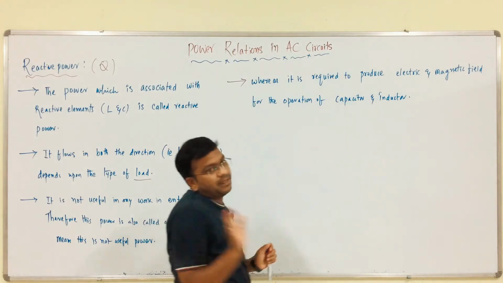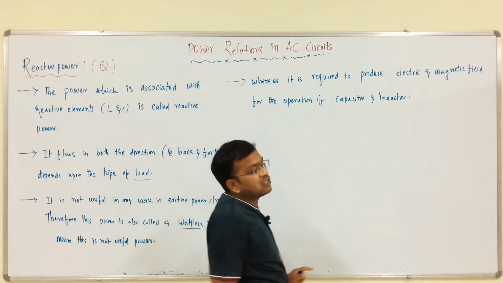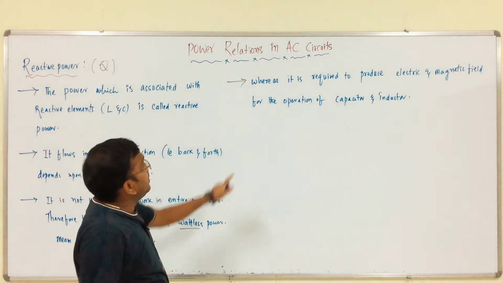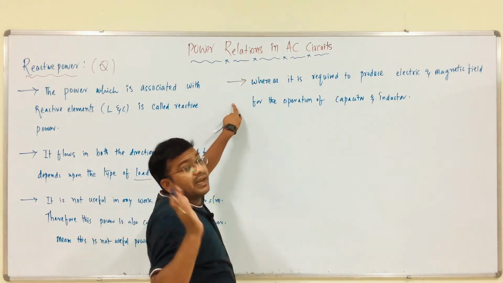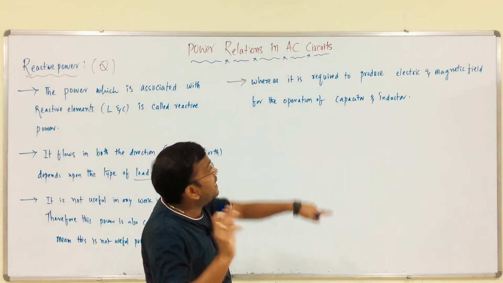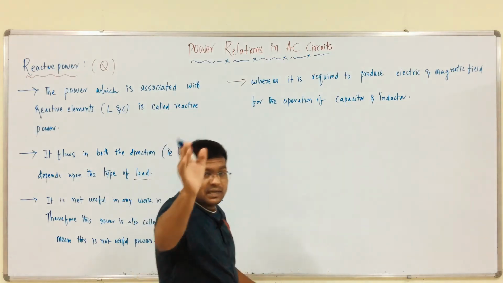That is the only reason why we are using reactive power in the entire power system. This is not useful power, but because of this reason we are using reactive power in the entire power system.